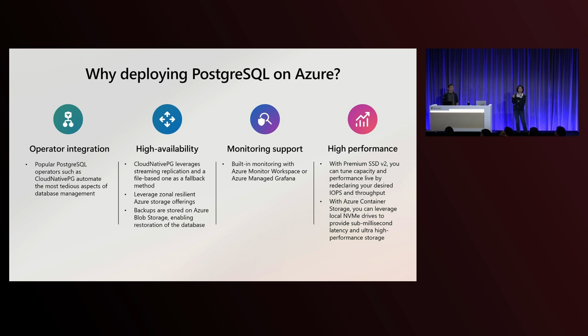We will later show you a demo of what scale limit you'll be able to push on an AKS PostgreSQL deployment if you leverage local ephemeral drives. Besides that, you also have an option which is well balanced for price performance, which is leveraging our latest Premium SSD v2 disks. And we will show you the performance and the price points of these two options shortly.